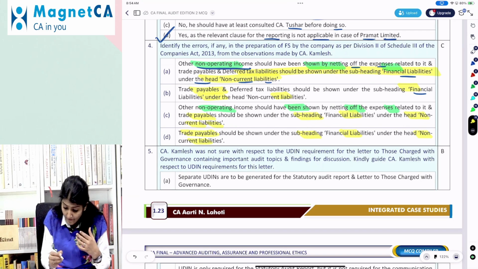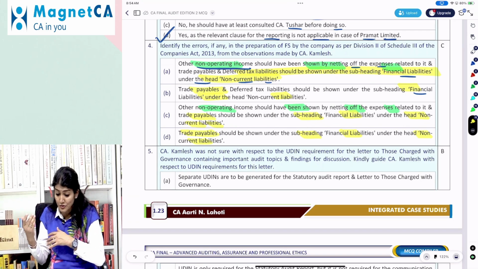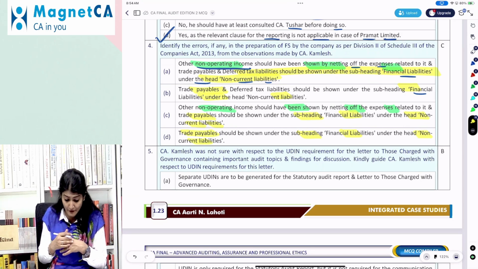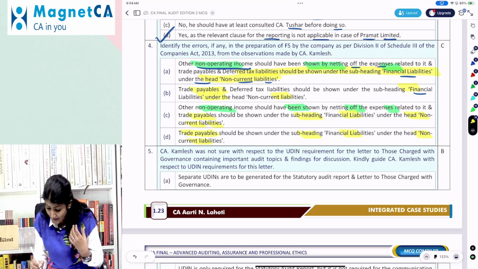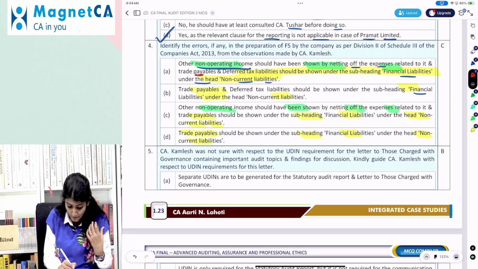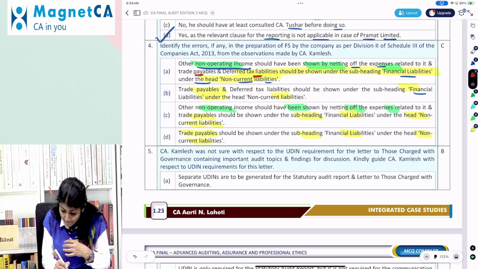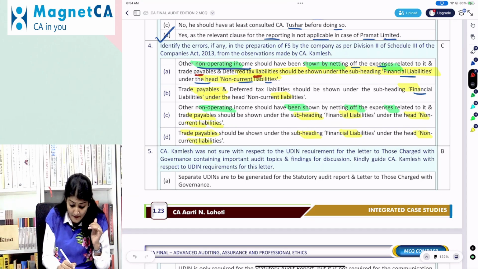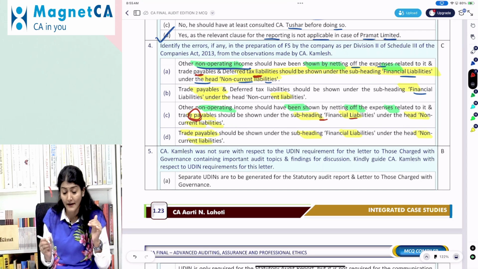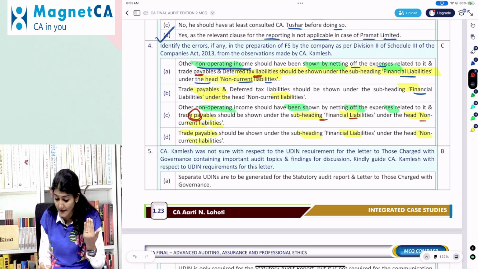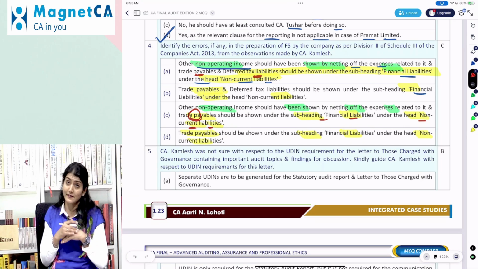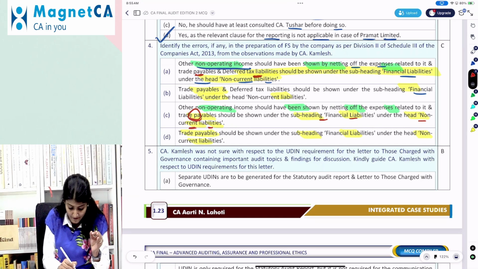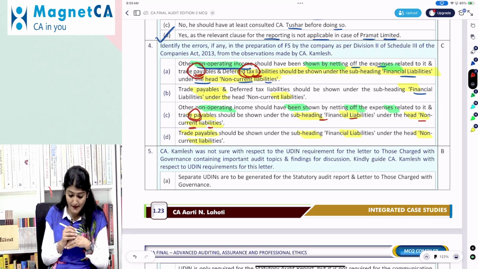Now what does it say? Other non-operating income should have been shown netting off the expenses related to it, right? So this point is also the same. And then it says deferred tax liability, right? It says the trade payable should be shown under the heading of financial liability under the head non-current liability. Right? So that's the only difference. Here it says trade payables and deferred tax liability. We say only the trade payable.